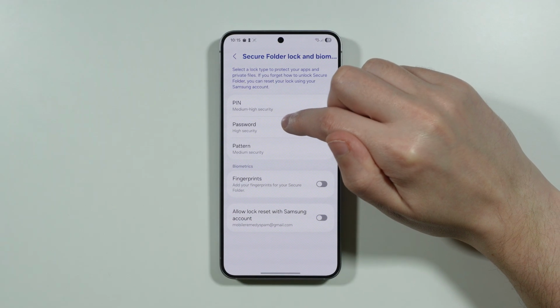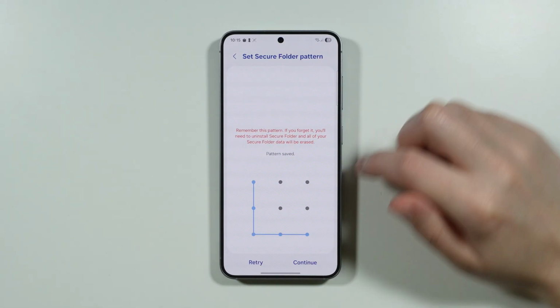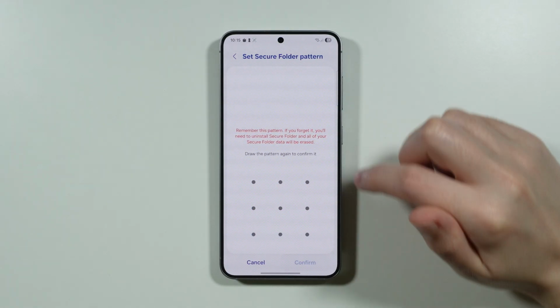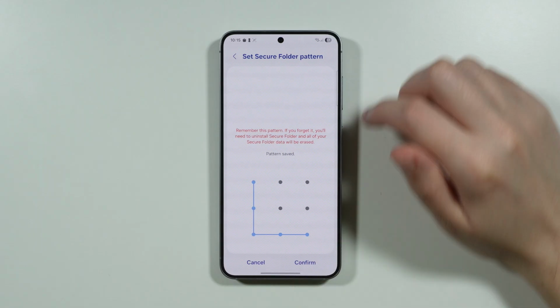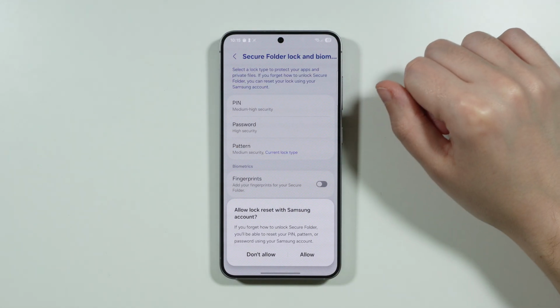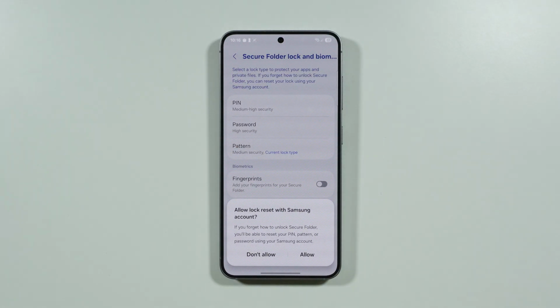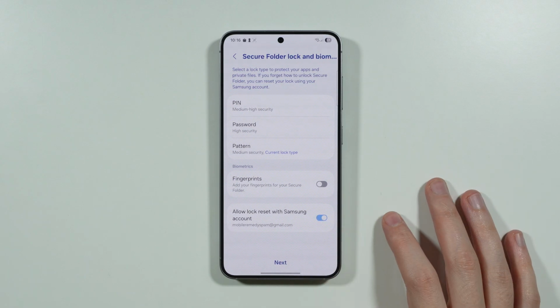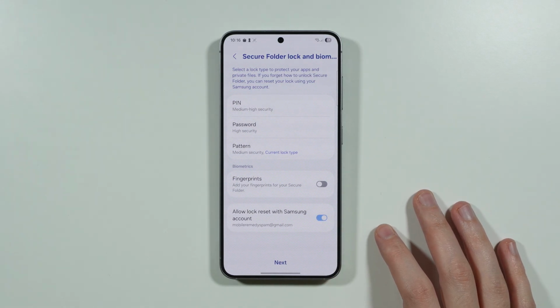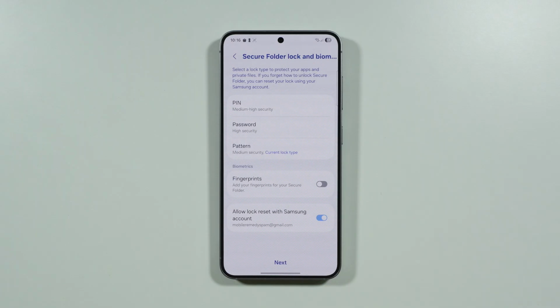So we create the password. Let's say I'm going to set up a simple pattern. We need to enter our password twice and then confirm that we want to do that. You can allow yourself to use the Samsung account to be able to recover the password in case you forget it. So if you tap on allow, then of course you can use the Samsung account, but it is not required to do so.